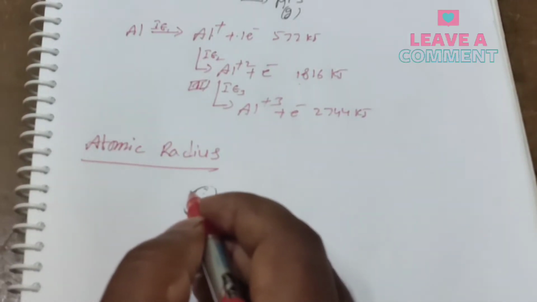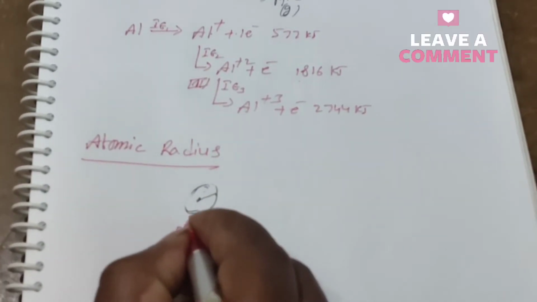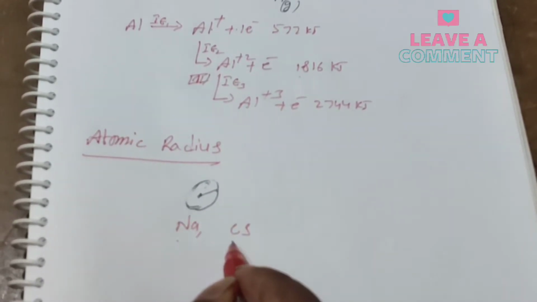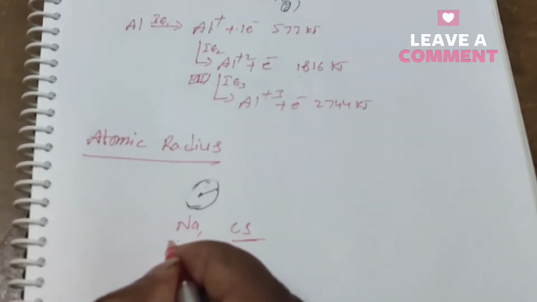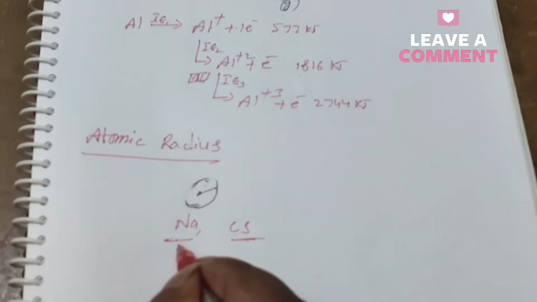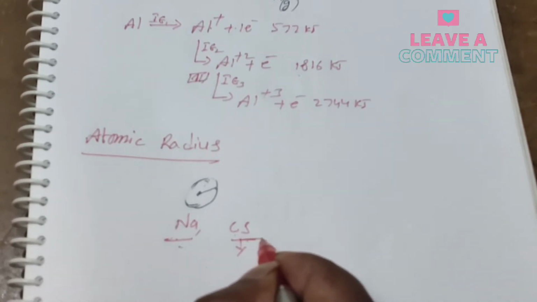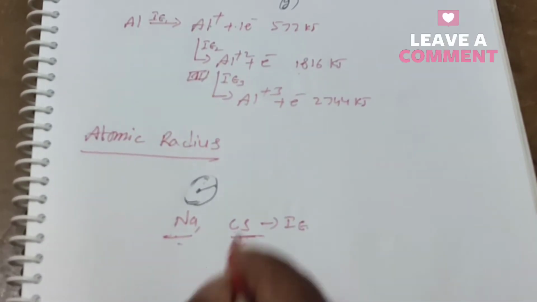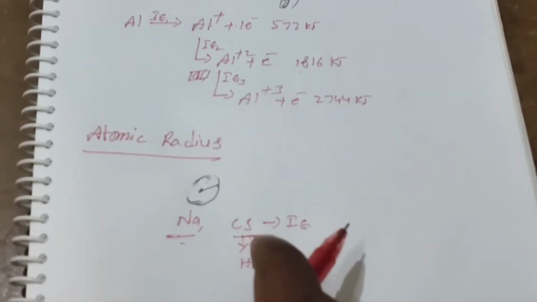decreases. For example, I am taking two elements from the same group, sodium and cesium. Cesium has a lower ionization energy value compared to sodium. The reason is that cesium has a bigger atomic radius than sodium. The element with the lowest ionization energy value is cesium, and the element with the highest ionization energy value is helium. Students, you can remember these two concepts.